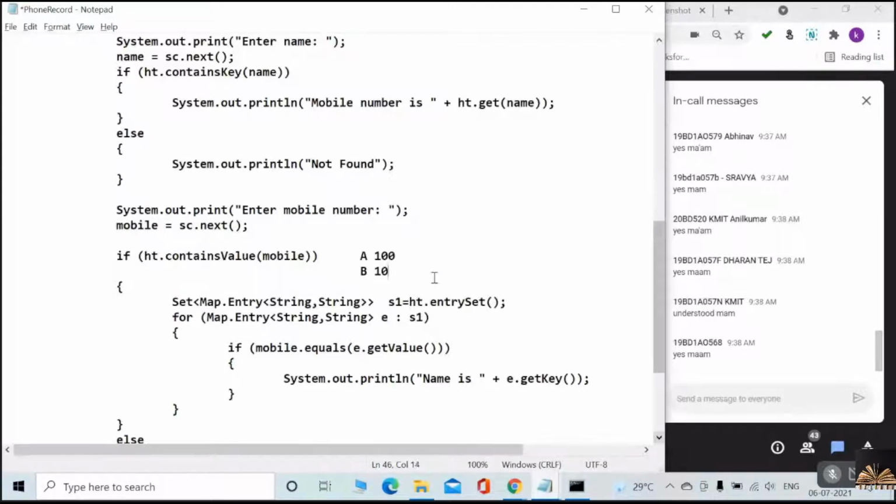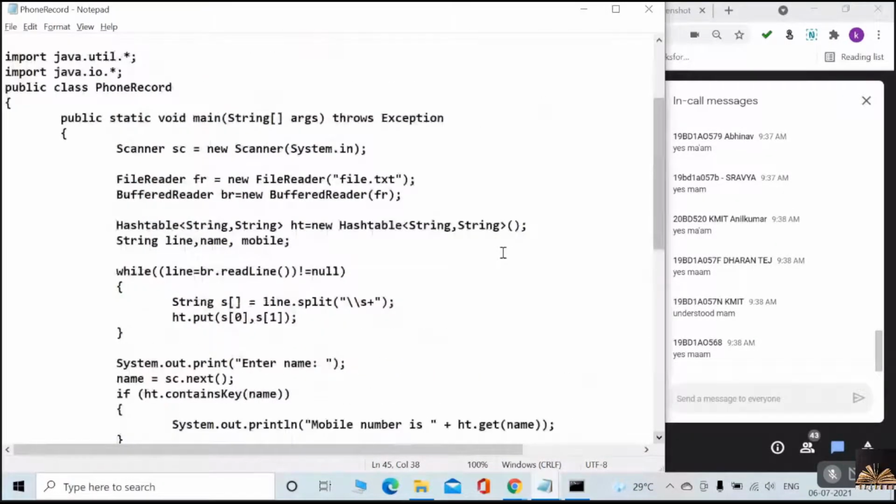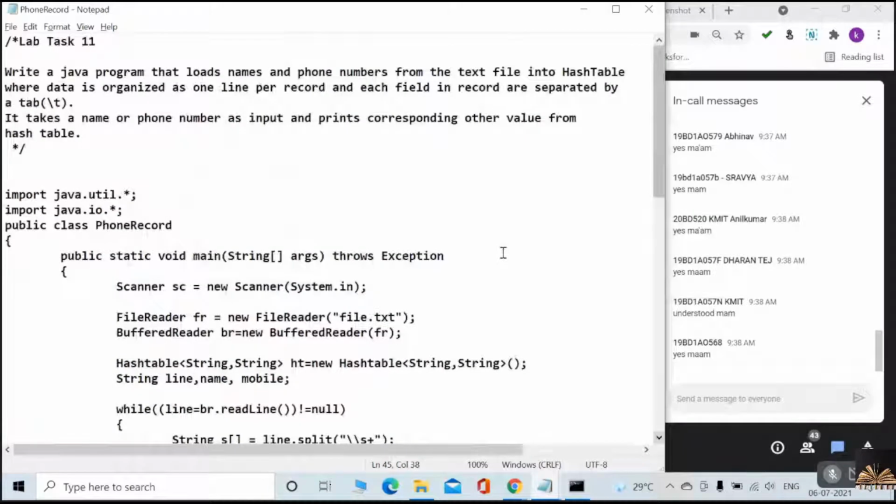So this is how you need to check your phone book. Okay, so let me erase this and let me execute this once, so that you will understand how exactly this is going to be executed.